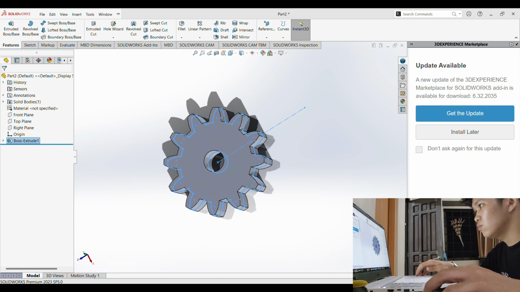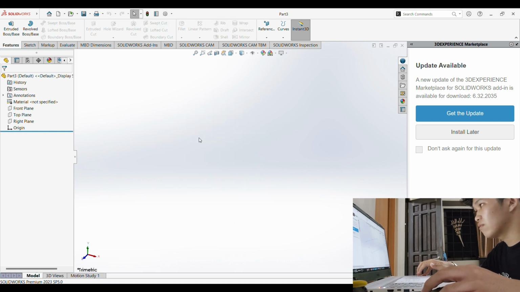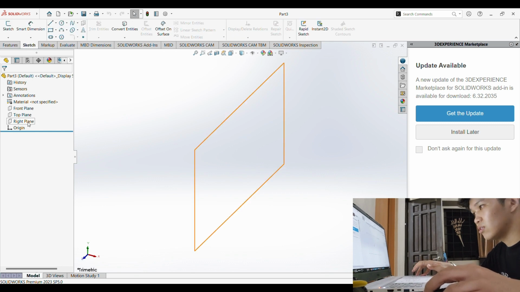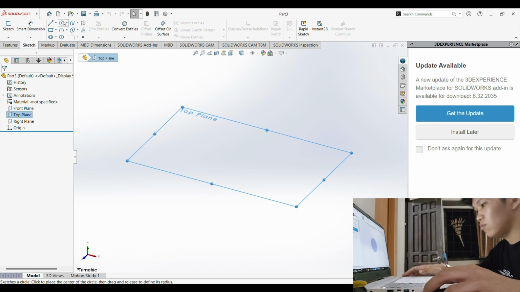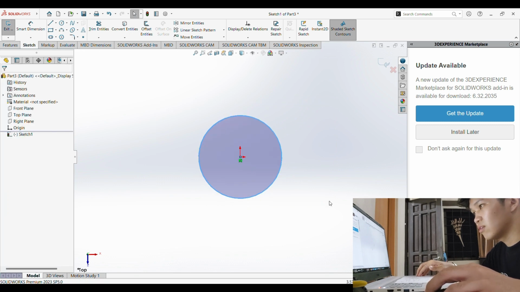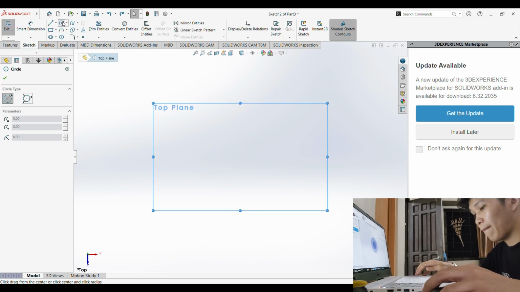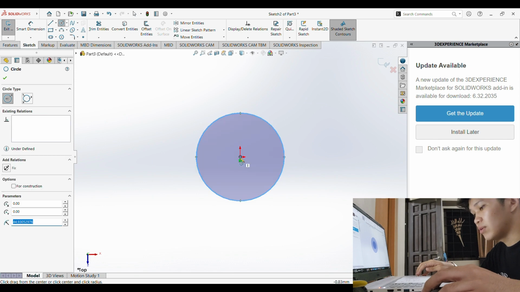And we're gonna make a new part, and for this one we're gonna make the circular top cover. So obviously from the name itself, we're gonna click the top plane, and I forgot to put MMGS again, I mean, here. So we're gonna click this one, we're gonna put another circle on the inside, then we're gonna put the dimensions.